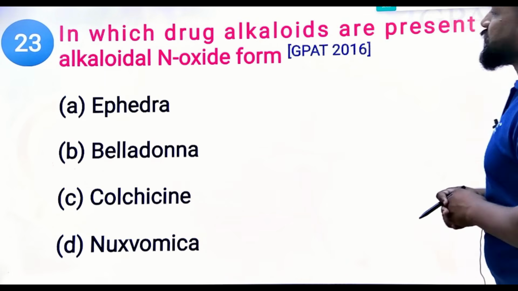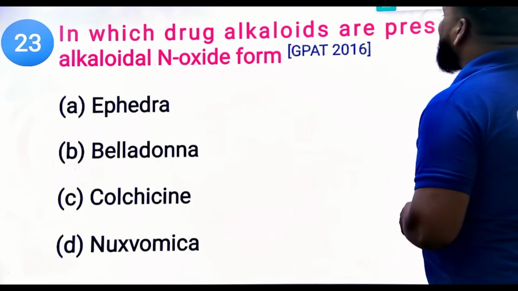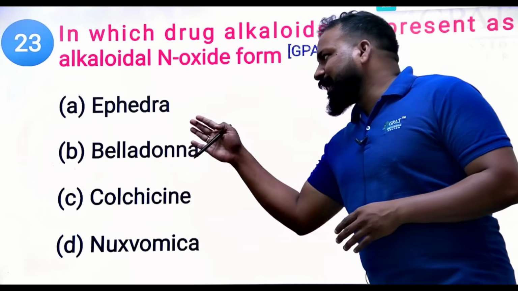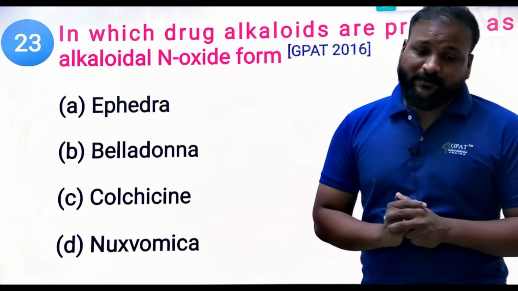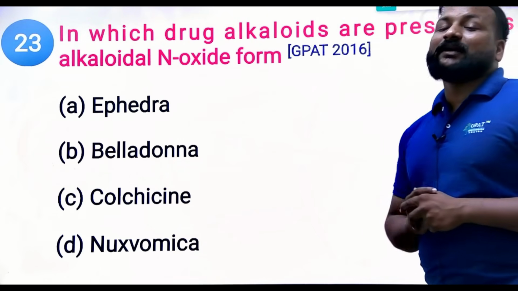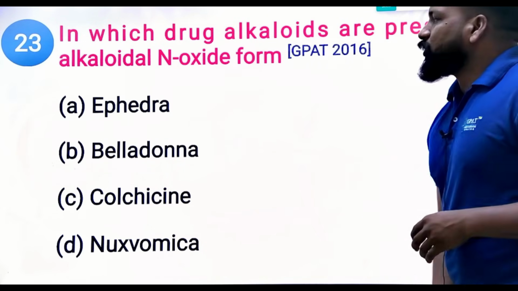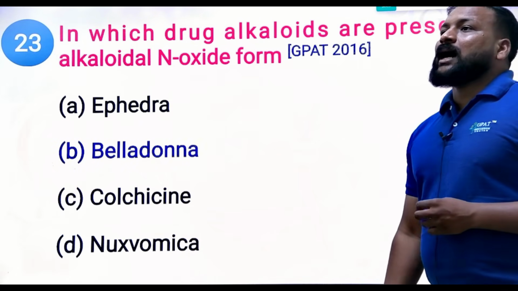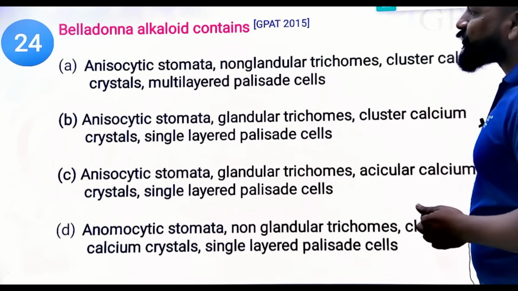Yes. Next, in which drug are alkaloids present in the alkaloid N-oxide form? That is a 2016 question. A for ephedra, B for belladonna, C for colchicine, and D for nux vomica. What is the right answer? If you know the right answer, please comment without any delay. So the right answer will be belladonna, with alkaloids in the N-oxide form. Next question.